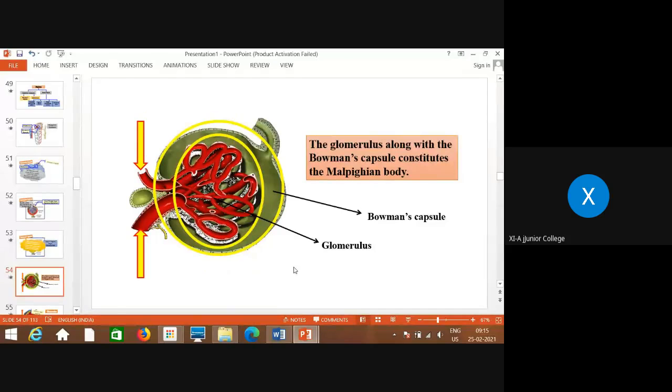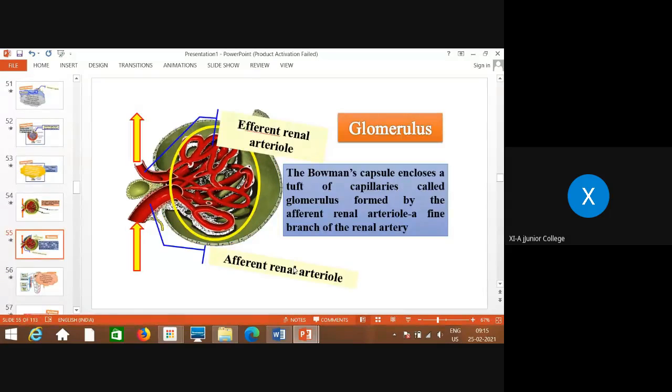So this is what you need to remember, which is going to help in the ultrafiltration. What is that? We will see now. As I told you, which is entering inside the Bowman's capsule, that is called the afferent renal arteriole, and which is coming out of the Bowman's capsule. These are shown by the arrows also. You can remember, the one which is taking entry in the Bowman's capsule is called the afferent renal arteriole, and the one which is coming out of the Bowman's capsule is called the efferent renal arteriole.